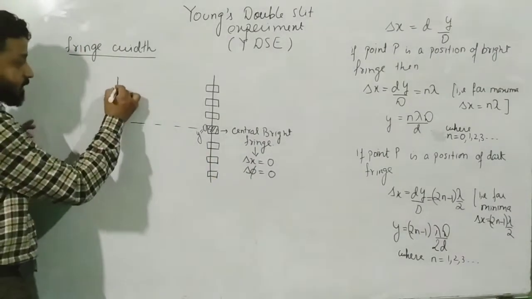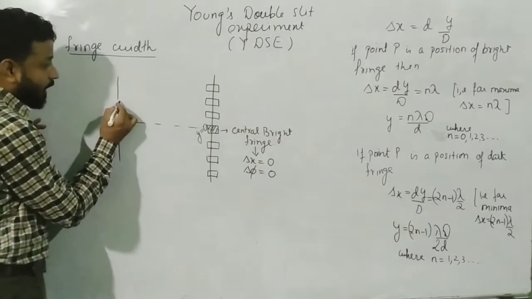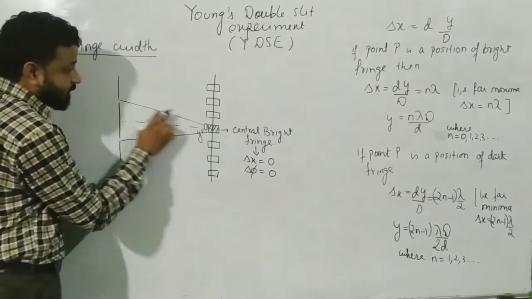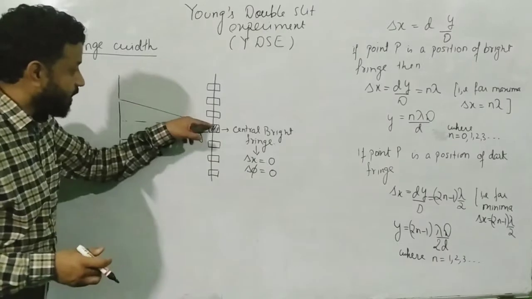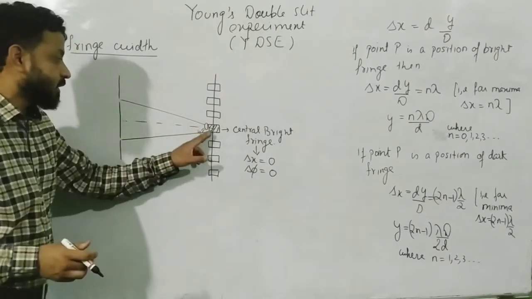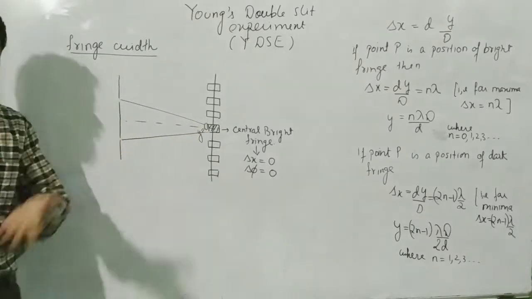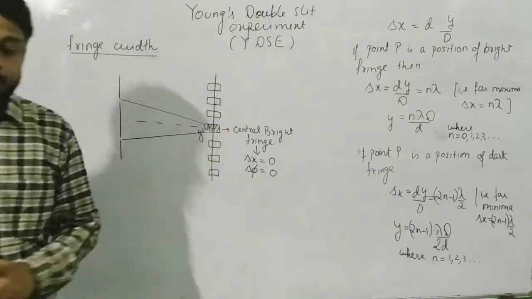Now, in order to understand this, let us look at the slits again. Any ray which is traveling to the central point, this distance and this distance will be the same. Am I right? So if the ray travels the same distance, then if this distance and this distance are the same, the path difference is 0. And that is the reason why the central point will always be a bright fringe.